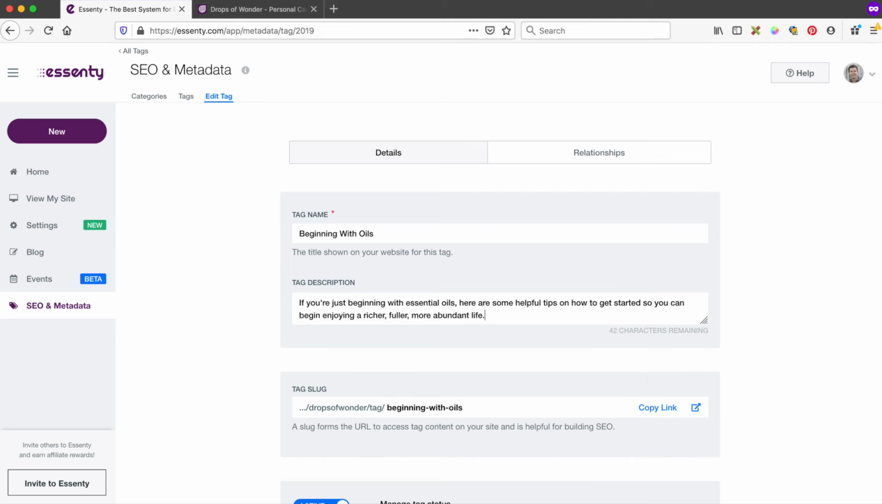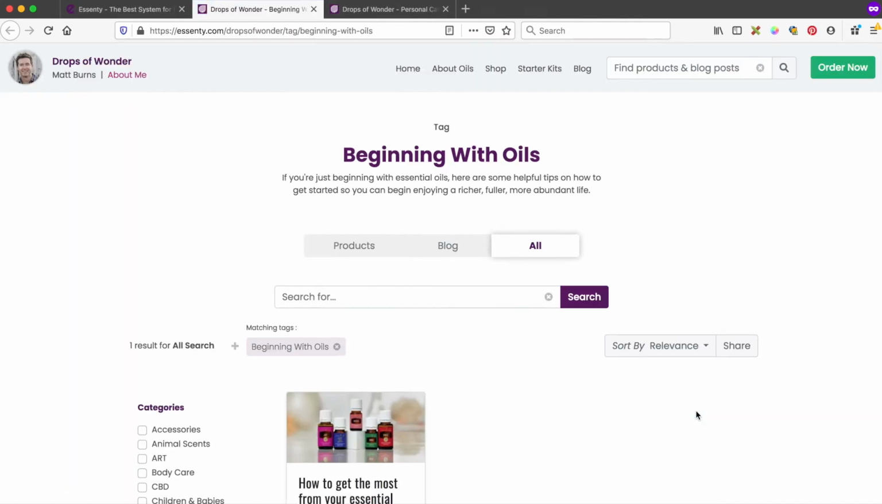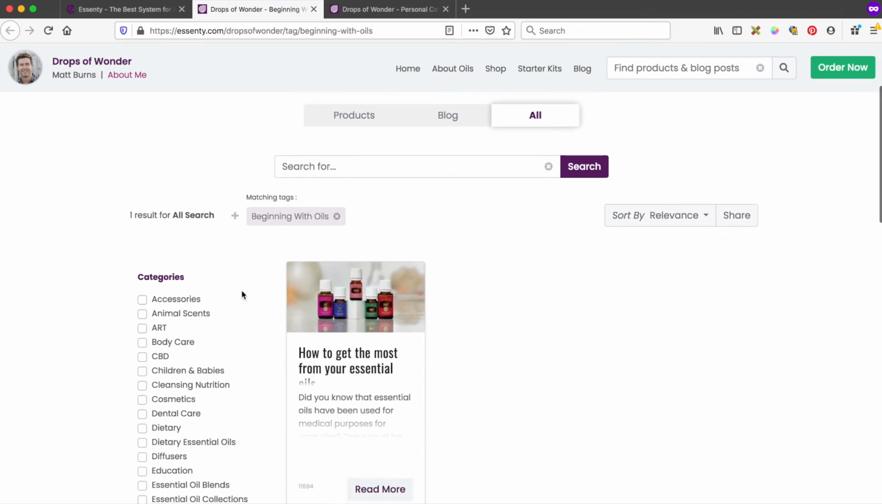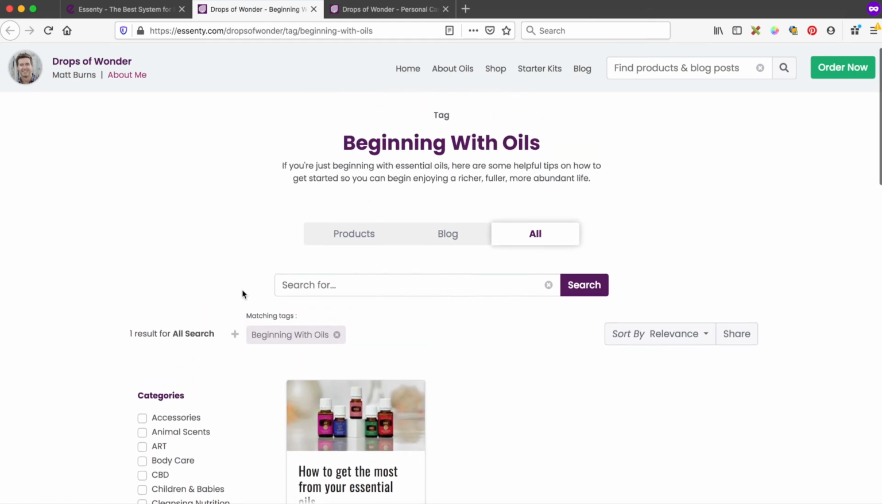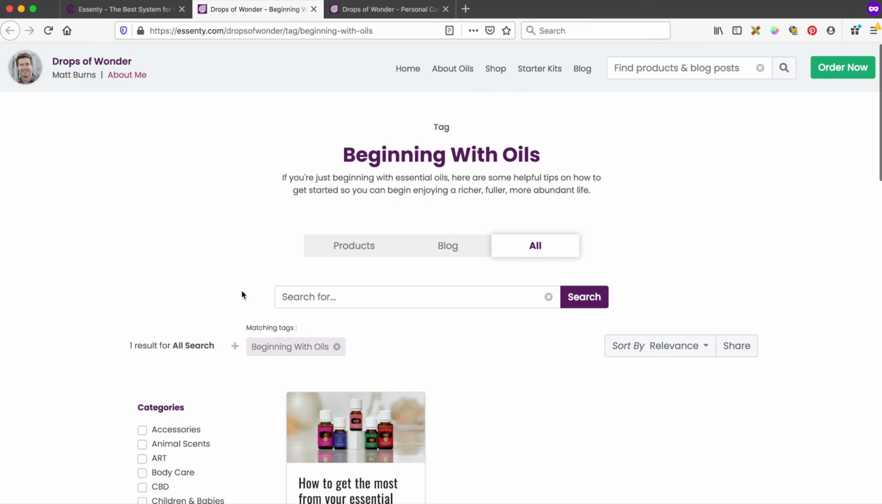Now let's see how this tag is actually looking on my website. I just go to the details and click the button next to the URL slug to open this tag page in a new browser tab. And there we have it. Here is my tag page for beginning with oils, and it features the description that I just updated. Also, I see the blog post I was working on is associated with this tag. To continue building credibility for this tag with search engines, I'll continue to write more posts on this topic in the future and tag them beginning with oils.